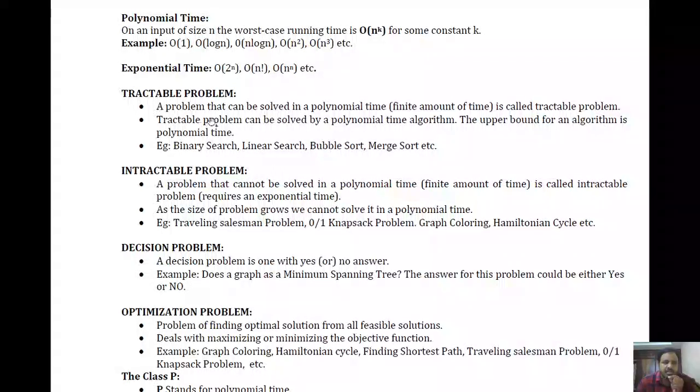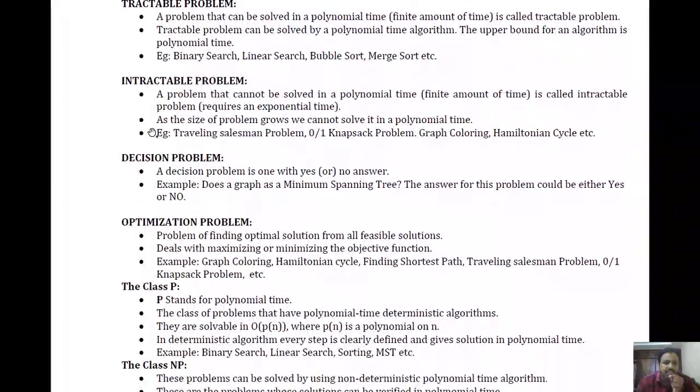Generally, a tractable problem can be solved by a polynomial time algorithm, right? So the upper bound for the algorithm is polynomial time. That means it is something like a polynomial function. If you consider the algorithms for tractable problems, they are going to take polynomial time, so the time complexity equation, if you write it, looks just like a polynomial function. Okay. So the algorithms binary search, linear search, bubble sort, merge sort, etc. are all considered polynomial time algorithms, and those problems are considered tractable problems.